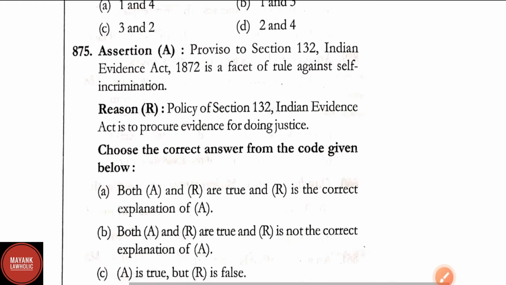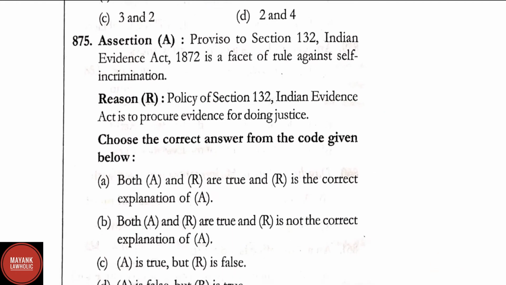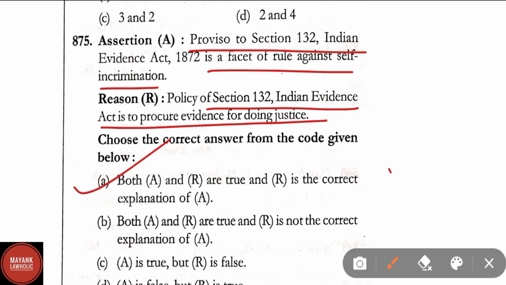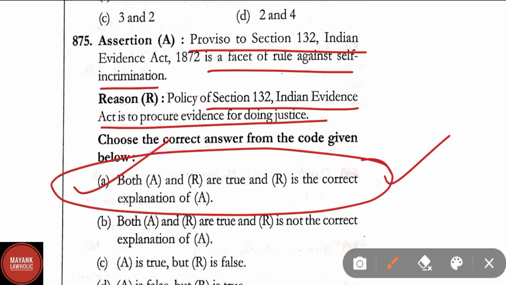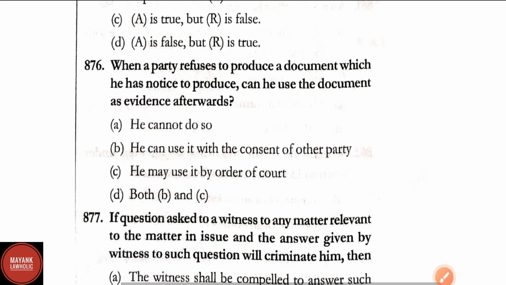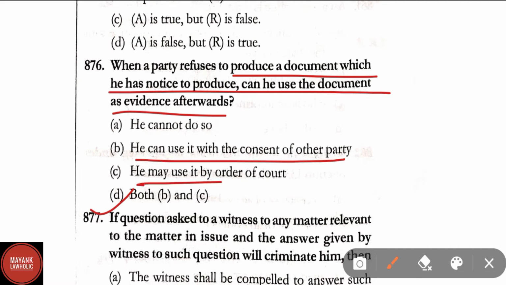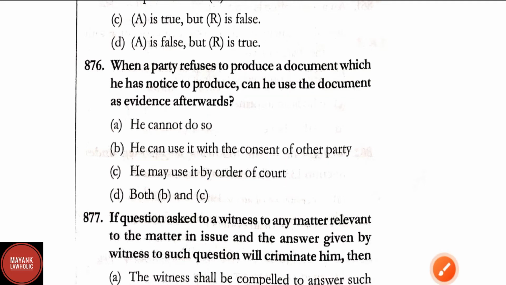Question number 875. Assertion: the proviso to section 132 of the Indian Evidence Act is a facet of the rule against self-incrimination. Reason: the policy of section 132 of the Indian Evidence Act is to procure evidence for doing justice. Here the correct answer is option A, that is, both A and R are true and R is the correct explanation of A. Question number 876. When a party refuses to produce a document which he has notice to produce, can he use the document as evidence afterwards? Here the correct answer is option D, that is both B and C. He can use it with the consent of the other party. He may use it by order of the court.